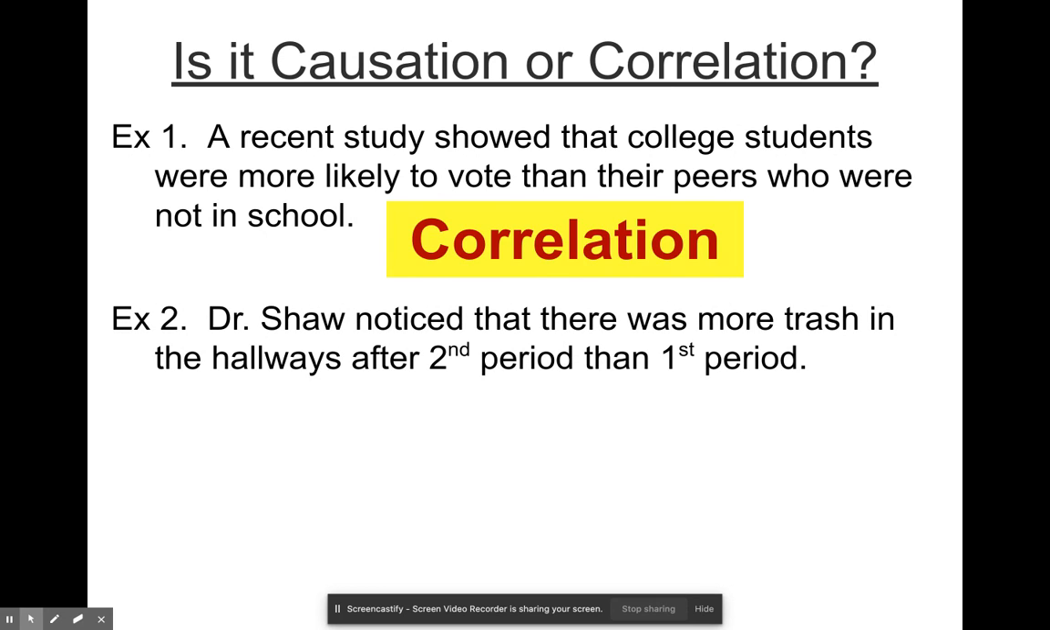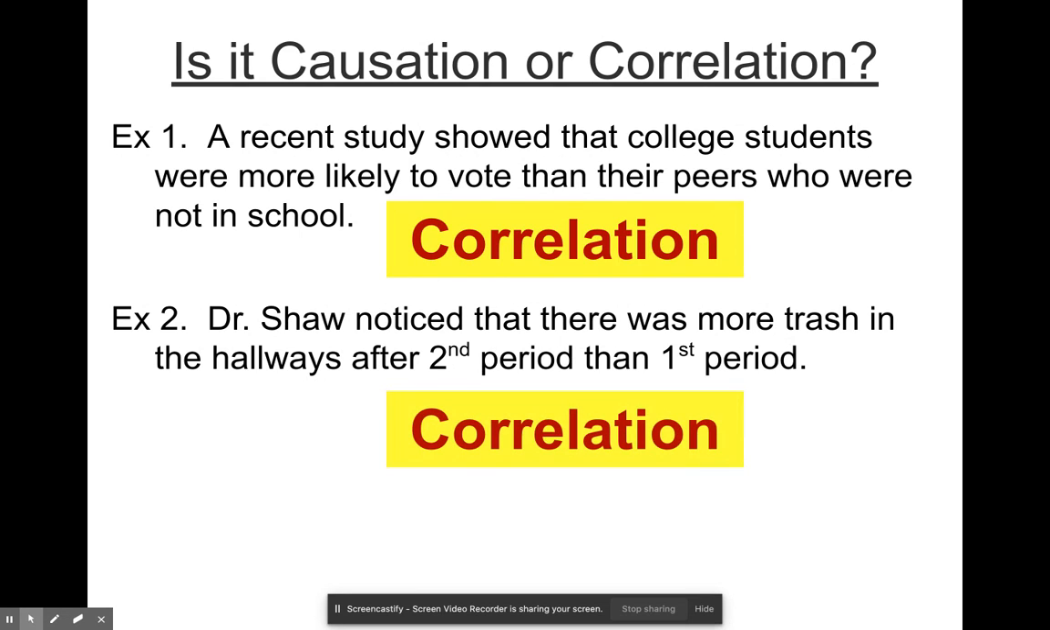Read example 2, decide is this causation or correlation? All right, here again, this would be a correlation. This is just an observation that there was more trash after second period than first period, but it does not mean that just because the periods change that there is going to be more trash. One event is not causing the other to happen.